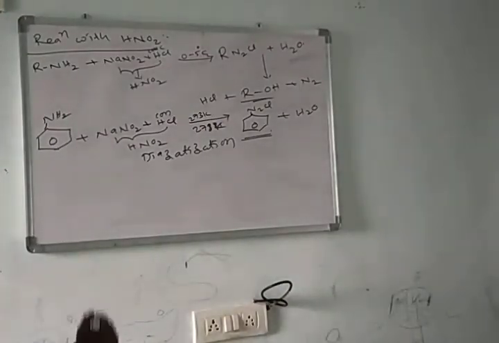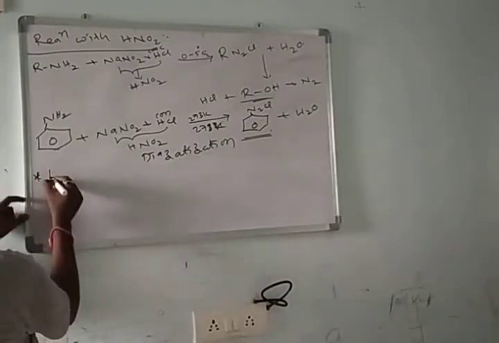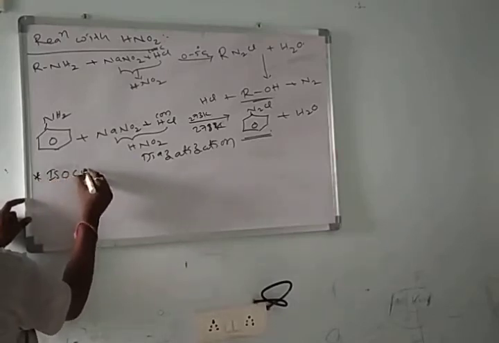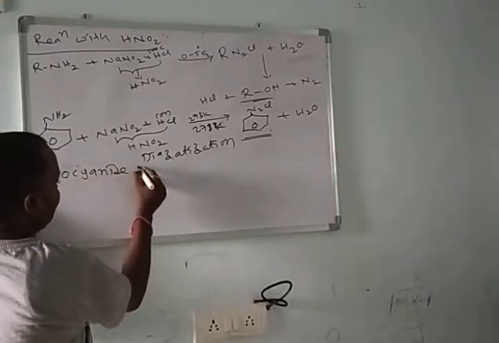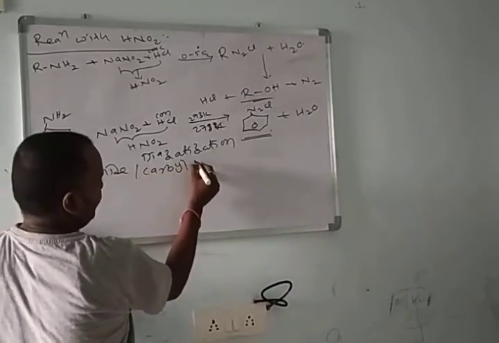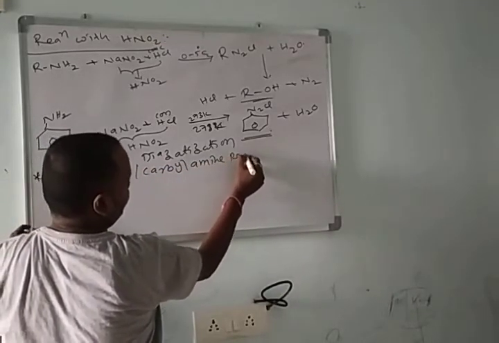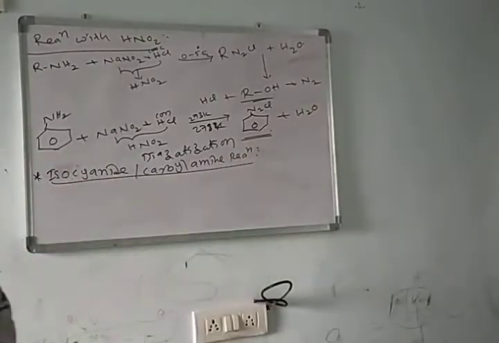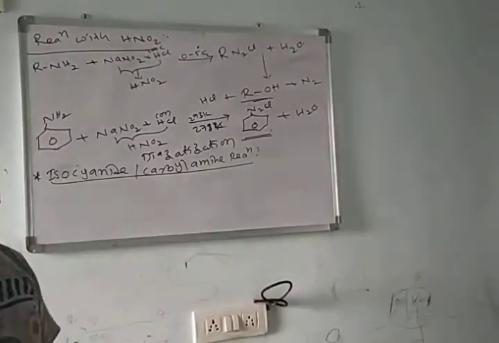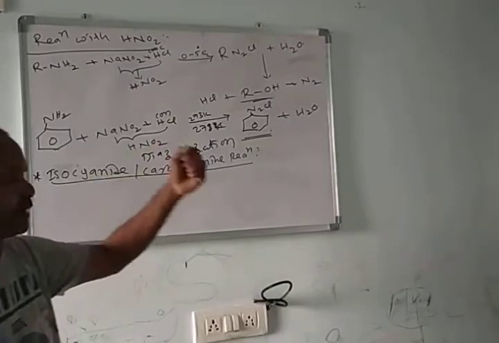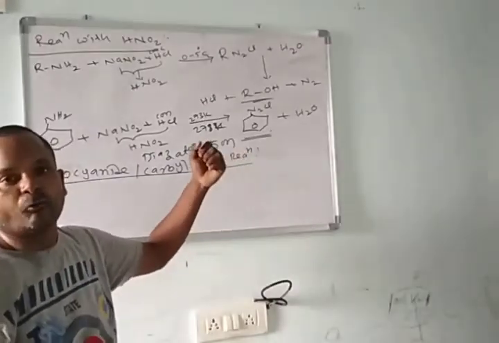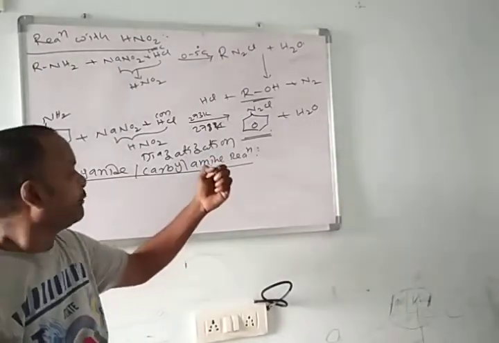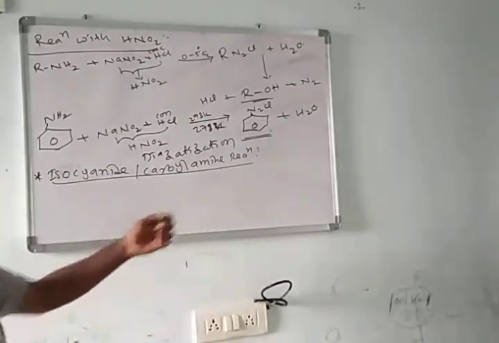This is about the reaction with HNO2. In continuation, we will see the phenyl isocyanide reaction, simply called the isocyanide reaction, or carbylamine reaction. Here we'll get the carbylamine. Isocyanides are simply called carbylamines. Here we get foul-odour compounds, very bad-smelling molecules.